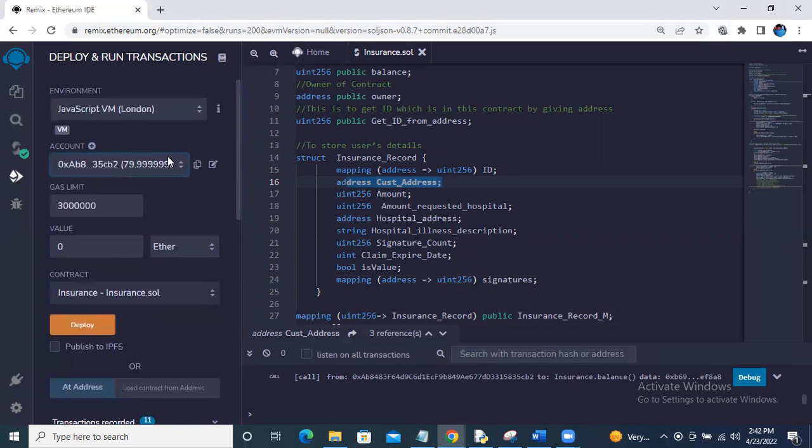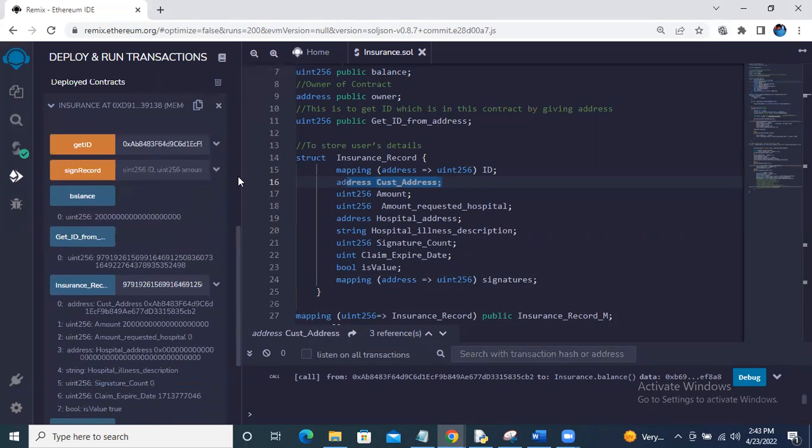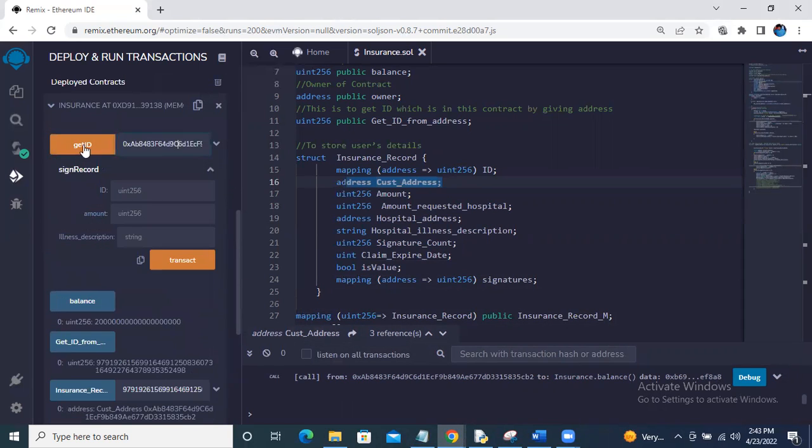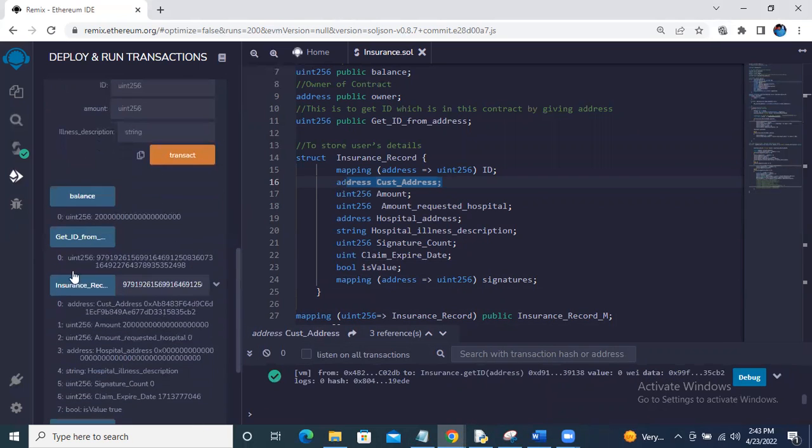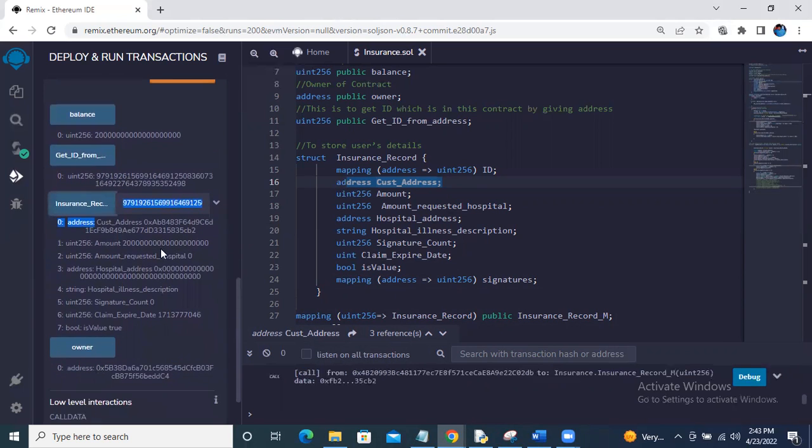So now let's say the third one is the hospital. This person has been admitted in the hospital, and let's say I'm doing a transaction with you. The hospital can also get the ID of this patient and check how much amount that patient has, to check if he can pay that amount or not.